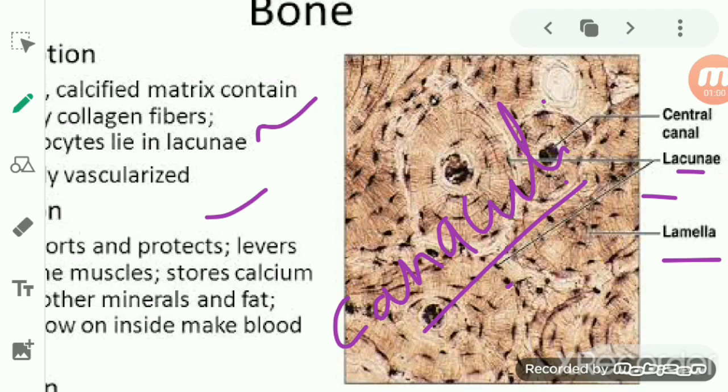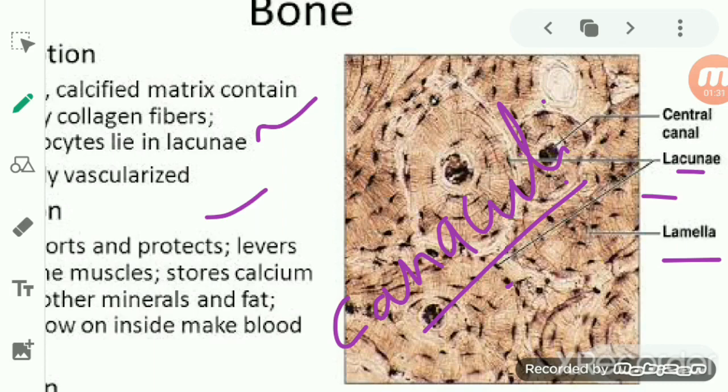If you see the canaliculus, each canaliculus is filled with the delicate cytoplasmic process of the bone cell. So through this canaliculus, each bone cell of each lacuna receives food and oxygen and eliminates waste.